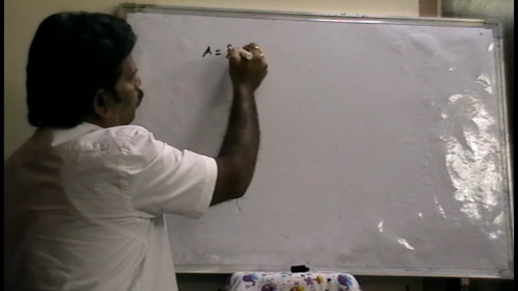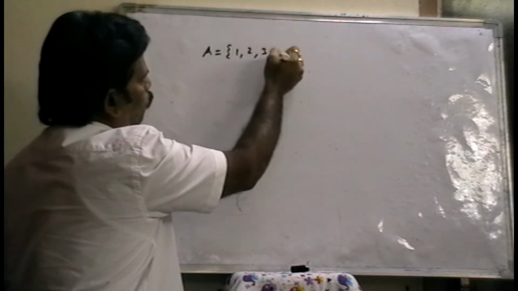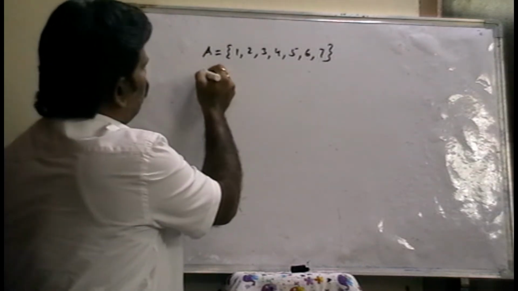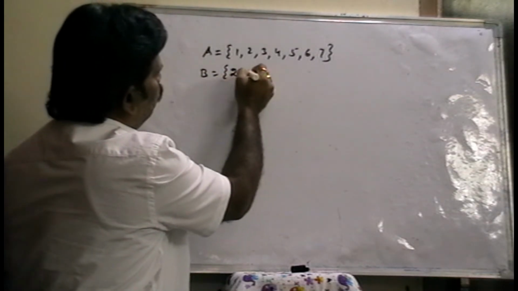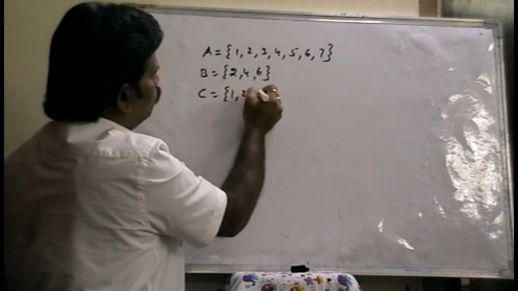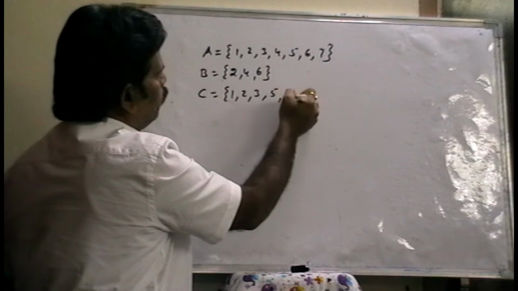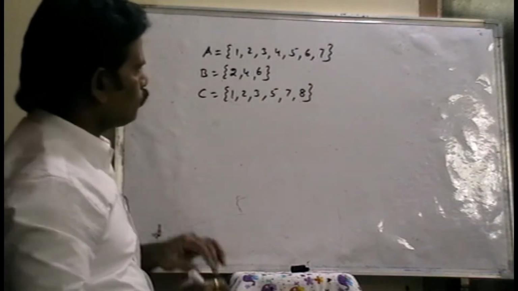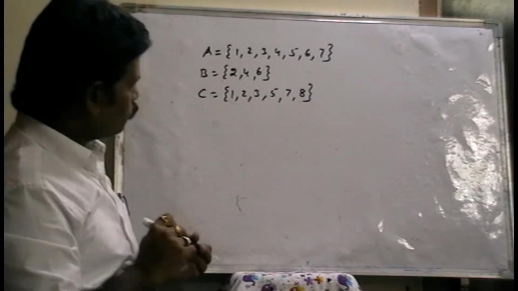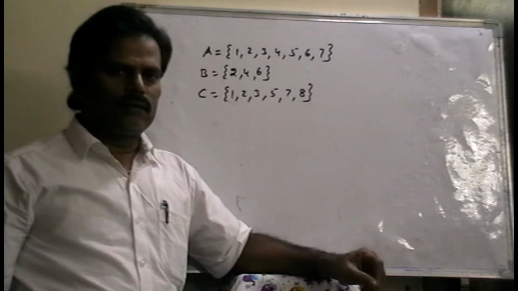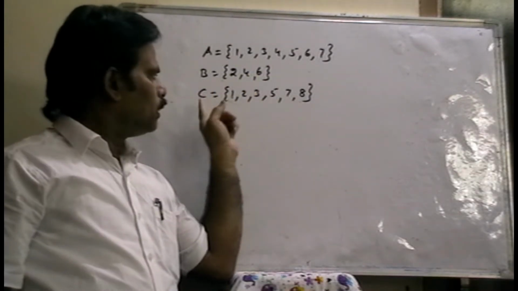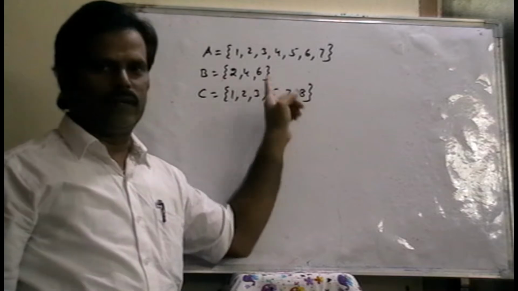A is a set of elements 1, 2, 3, 4, 5, 6, 7. B is a set of elements 2, 4, 6. C is a set of elements 1, 2, 3, 5, 7, 8.